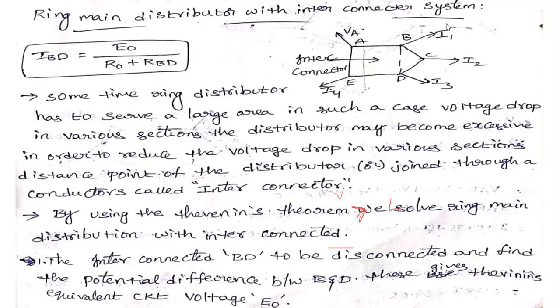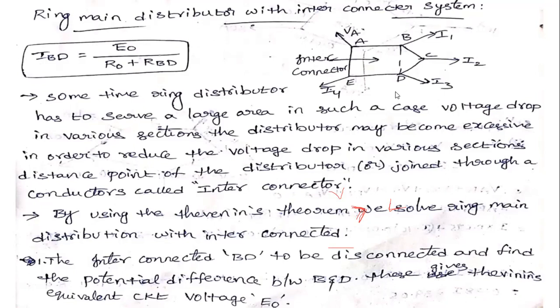The interconnector BD is to be disconnected, and we find the potential difference between the B to D points. Like that in Thevenin's theorem also. What is the first step? Remove the load resistance and then find out the V Thevenin value. In this case also, we remove the interconnector and then find out the voltage drop across the B to D points.